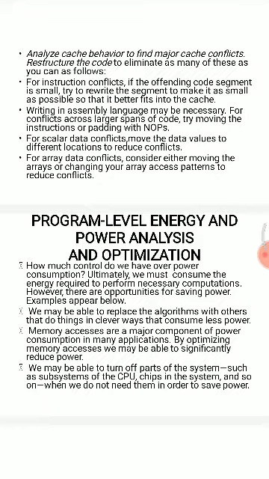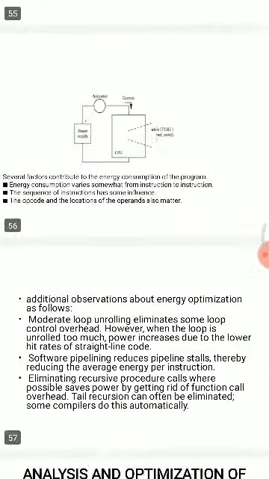Examples appear below. We may be able to replace algorithms with others, done in clever ways, that consume less power. Memory access is a major component of power consumption in many applications. By optimizing memory access we may be able to significantly reduce power. We may also turn off parts of the system, such as subsystems of a CPU chip, when we do not need them, in order to save power.